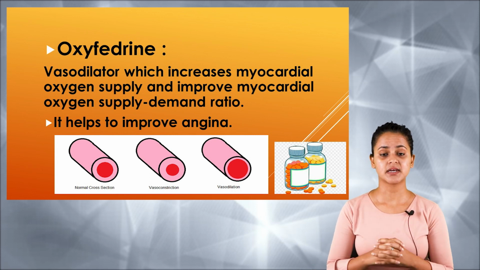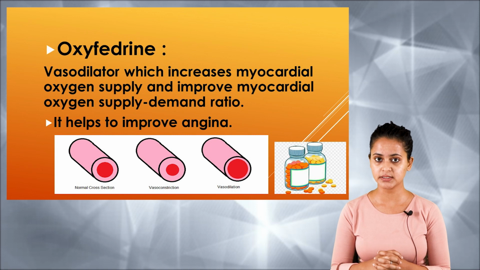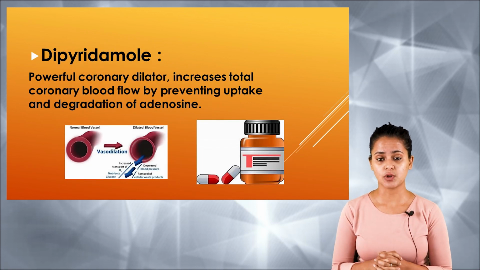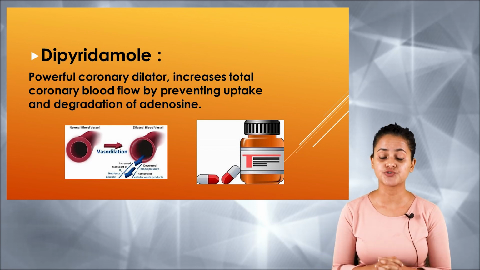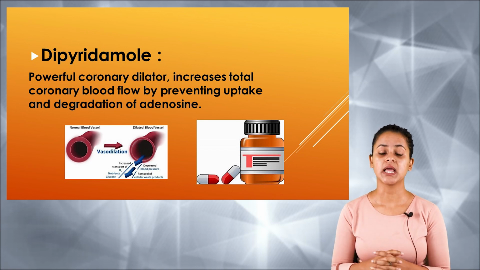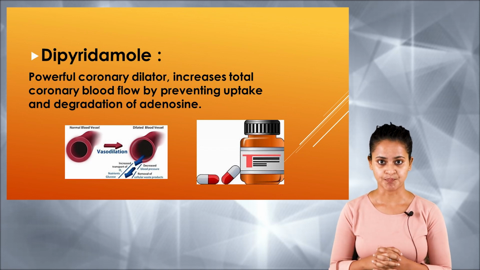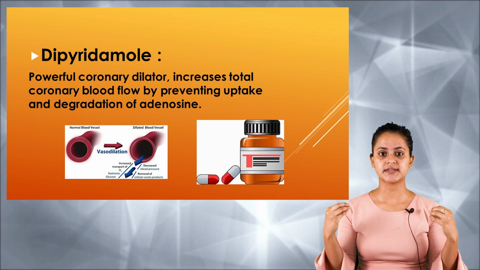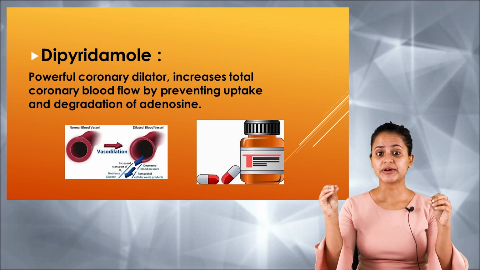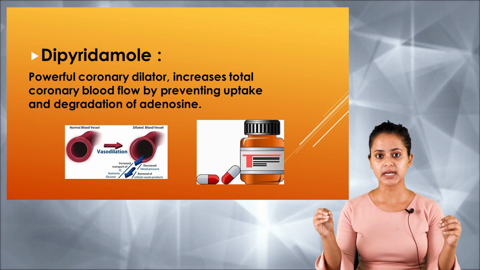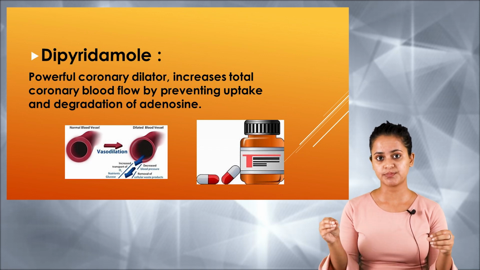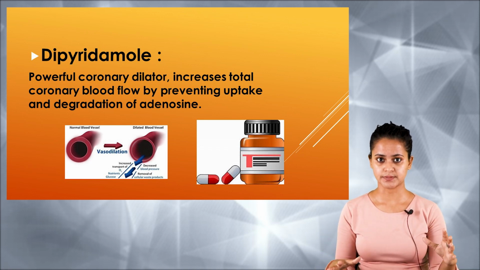So the next drug in this group includes dipyridamole. So dipyridamole is basically a very commonly used drug which is considered to be a very powerful coronary dilator. When I am using the term coronary dilator, it does mean this particular drug or agent will be directly affecting the coronary arteries and it will be dilating those arteries which are present in the coronary circulation.